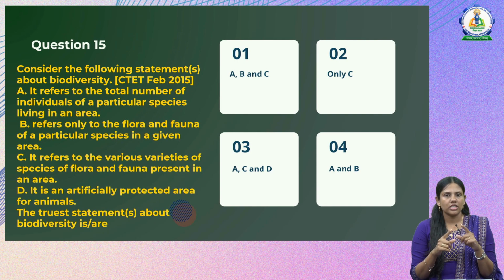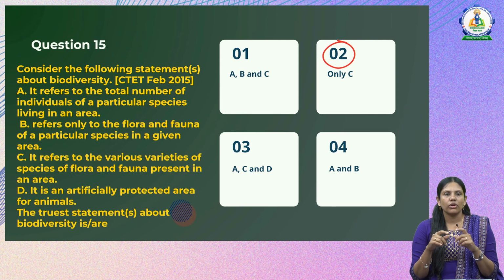So in biodiversity, you will not talk about a particular species. If you are talking about a particular species, it is population. So statement A is incorrect. With this itself we can rule out options 1, 3 and 4, because all the options except option 2 have A in common. So we know that A is incorrect, so we can rule out the other 3. But to make sure, let us read the other 3 statements also.